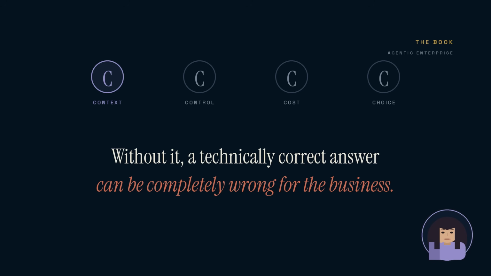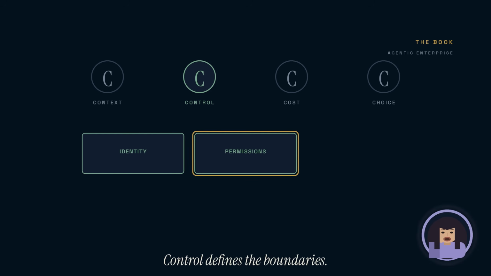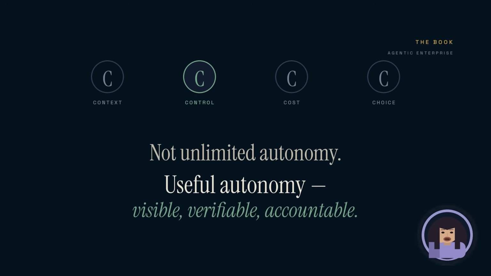Without context, an agent may produce a technically correct answer that is completely wrong for the business. Control defines the boundaries. It includes identity, permissions, approvals, guardrails, audit trails, and stopping conditions. The goal is not unlimited autonomy. It is useful autonomy that remains visible, verifiable, and accountable.